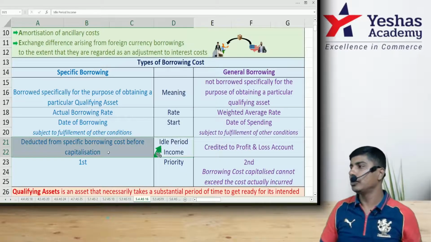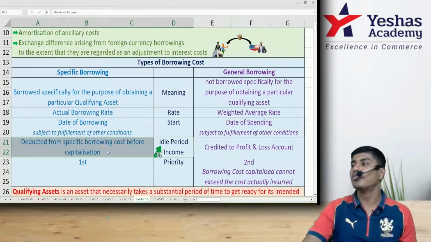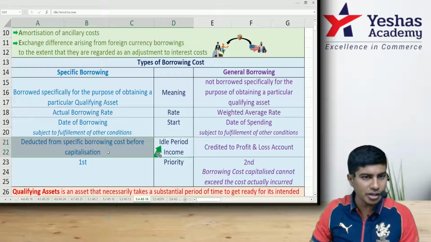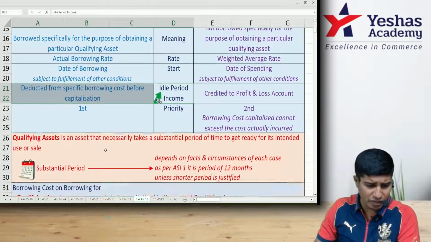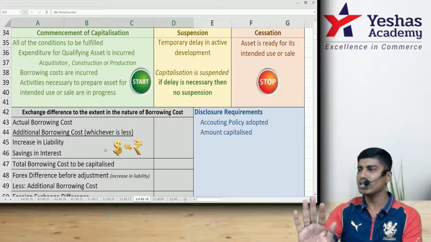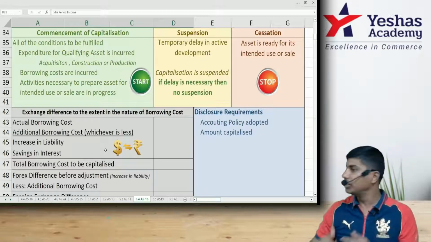It has to go to P&L. Why? For a general borrowing, the capitalization starts only from the date of spending, not from the date of borrowing. I hope you guys got it. Going slightly forward, then we'll discuss when do we start capitalizing, when do we pause capitalizing, when do we stop capitalizing. Start date will be based on these conditions.